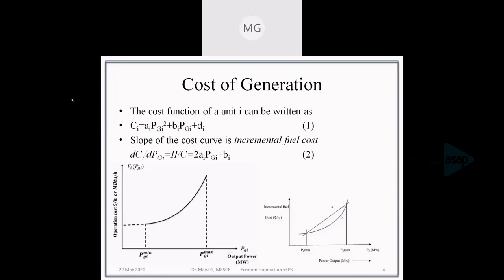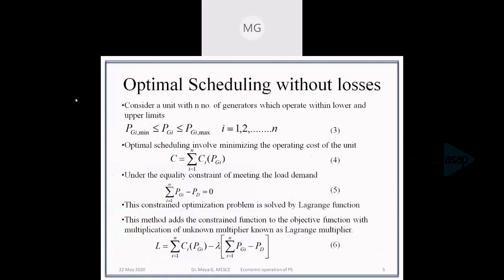Now, if we are having more number of units or more number of generators, then each generator will be having a limit, that is minimum and maximum limit for generation. That is given by equation number 3.